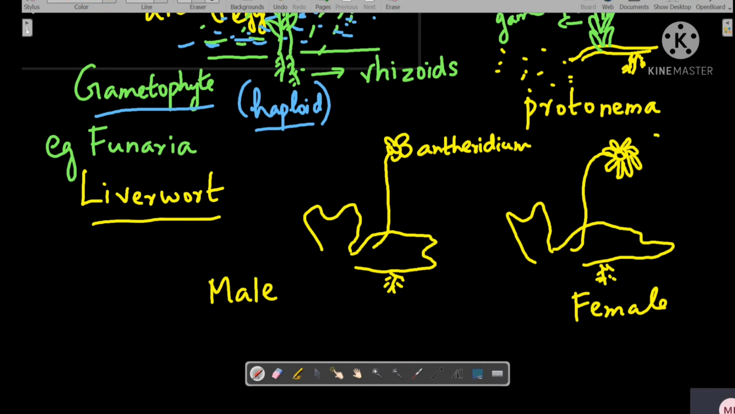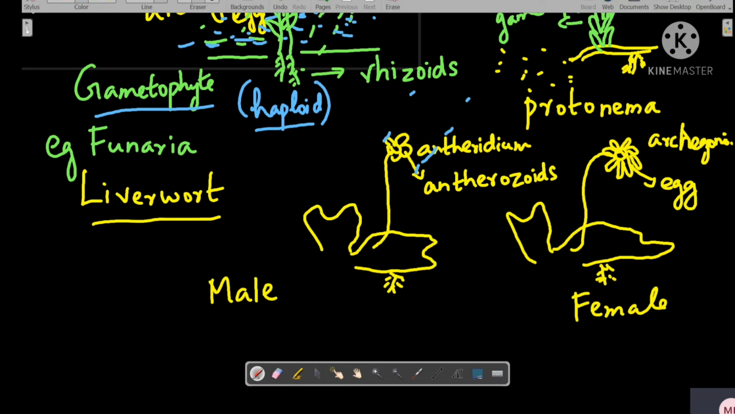Now inside the archegonium there will be an egg. The egg is present inside the archegonium. And inside the antheridium there are the male gametes, which are called antherozoids. Liverworts also require plenty of water for fertilization. So as a result of the water, the antherozoids will swim towards the archegonium and fuse with the egg that